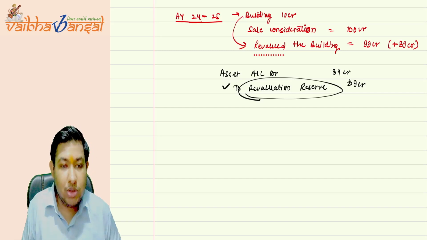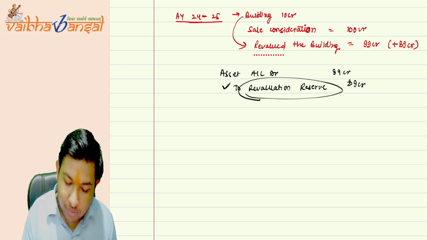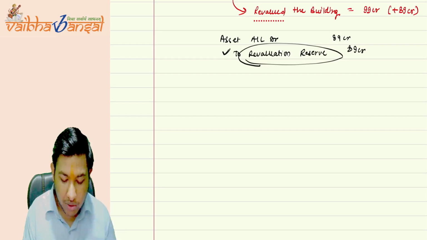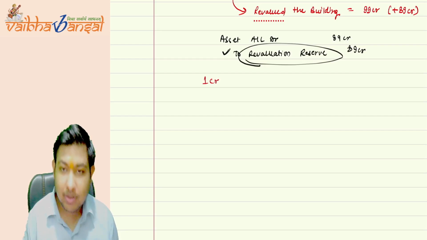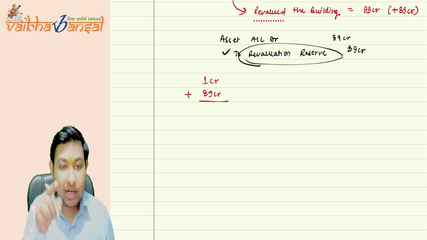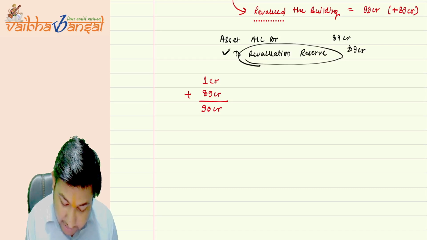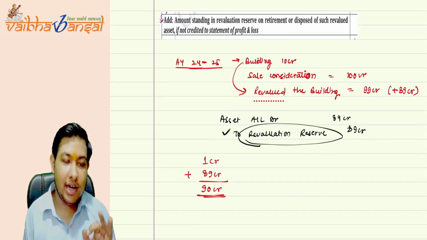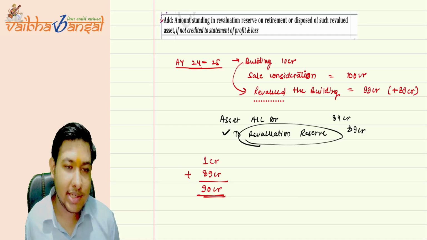But we are not doing so. So the government said, okay, whatever profit you are showing, that is 1 CR, we will add back 89 CR in your net profit, and the final figure will be 90 CR on which we will get the tax.